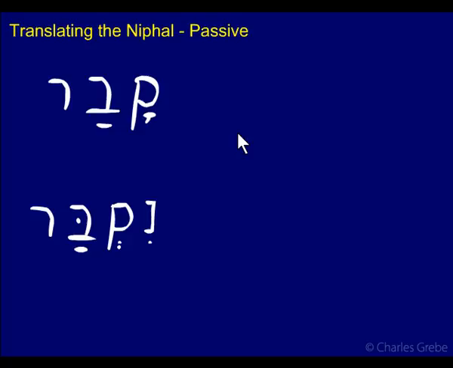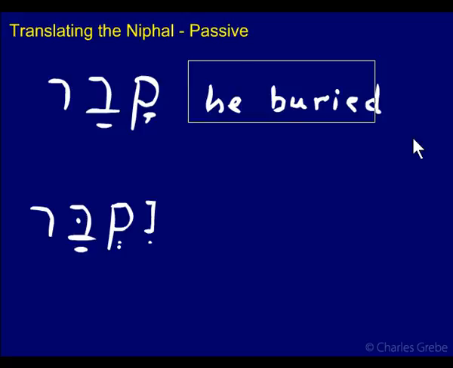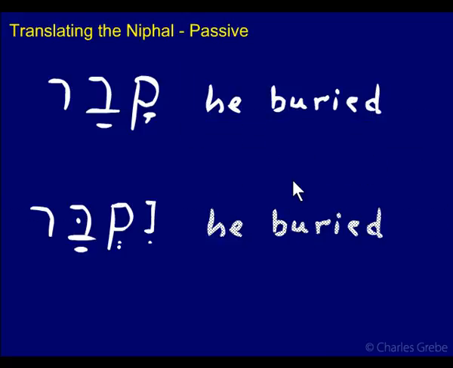An example is kavar. This means he buried, so to bury. Because it's perfect, we'll translate it as he buried. Now, if we put it into the Niphal and we translate it as the passive, which is legitimate, again, it's your context that's going to tell you whether you translate it as a passive or not. But he was buried.